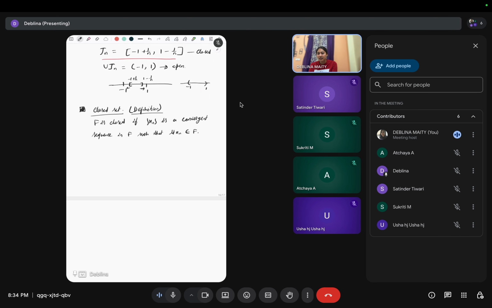So we have two definitions of a closed set. This means that the two definitions are equivalent, right? Because every definition is equivalent. So this means the characterization of closed sets: if F is a subset of R, then the following are equivalent.